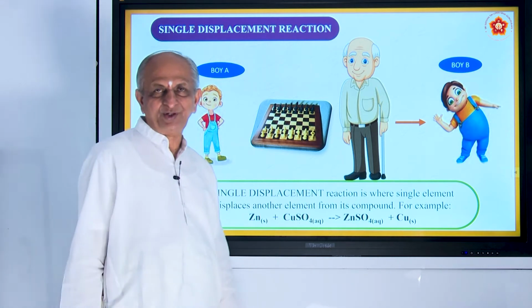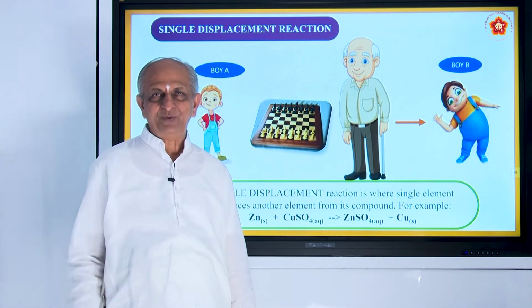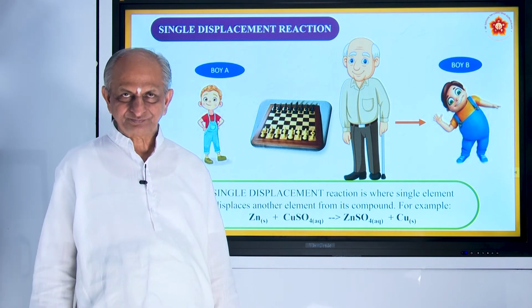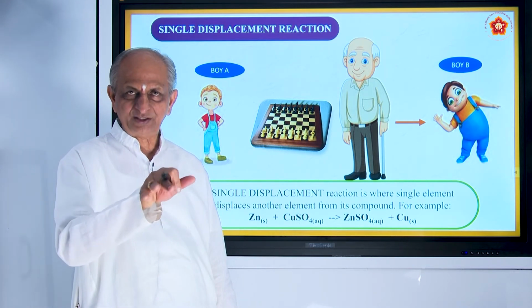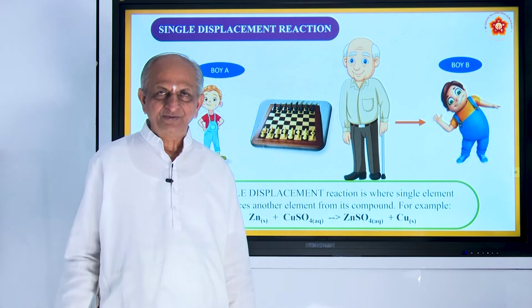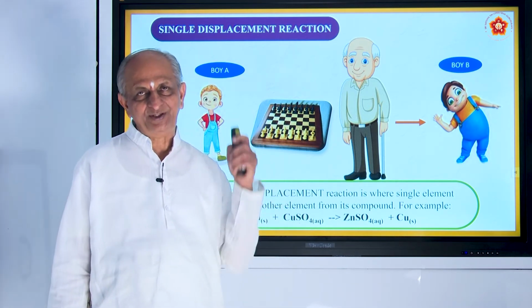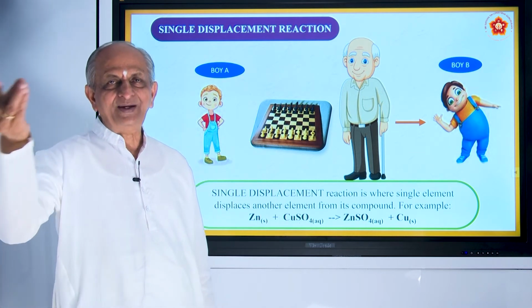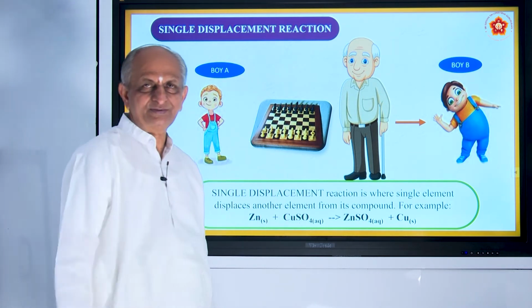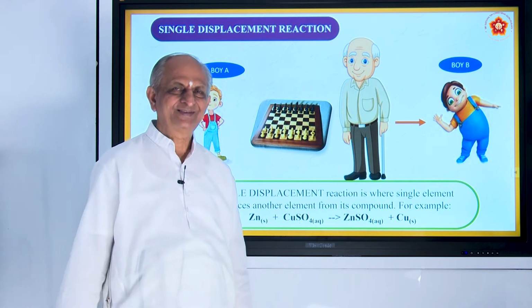In your class also, what do you do? Suppose you want to sit on the first bench, already 4 boys or girls are sitting on a bench, and the 5th one comes there because some teacher is doing an experiment, you want to see it. So, he or she will come and sit and push.